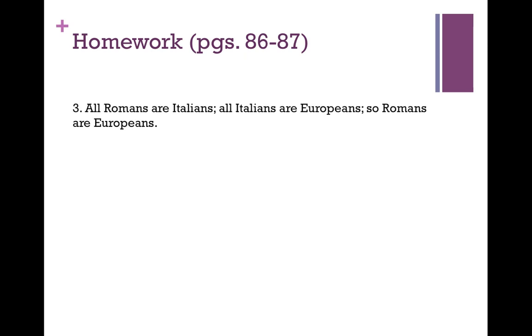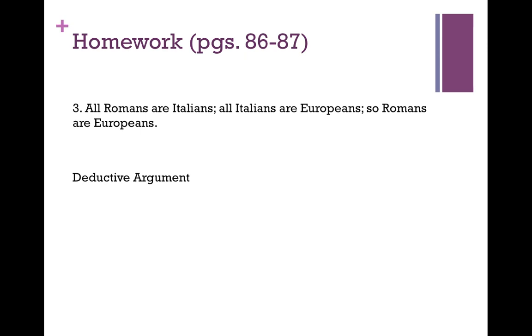Number 3, all Romans are Italians, all Italians are Europeans, so Romans are Europeans. This is an example of a deductive argument. And there are two ways we can check to ensure that it's a deductive argument. One, we can ask, is it intended that the conclusion follow with certainty from the premises? Another way we can look at it is we can ask, is the conclusion composed of only concepts that are presented in the premises? And the answer to both of those questions is yes.